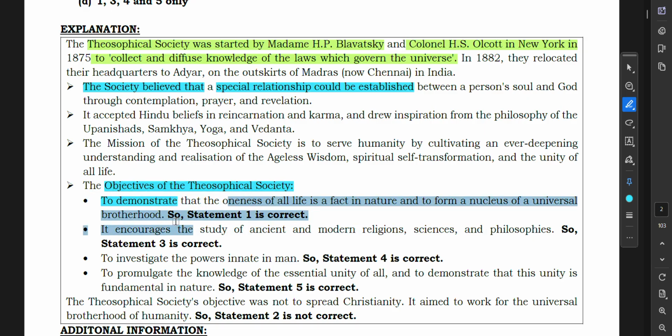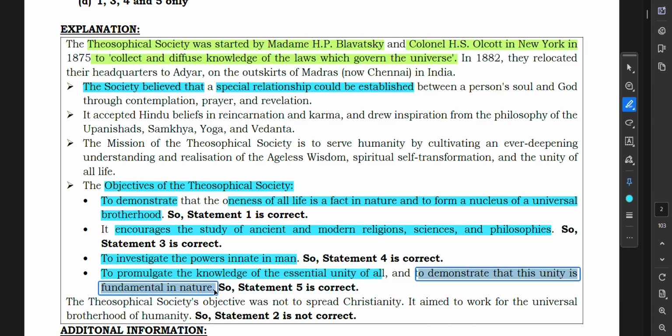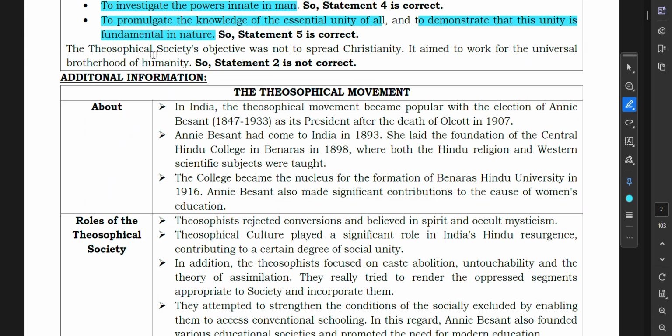So statement one is correct. Then it encourages the study of ancient and modern religions, sciences and philosophy. So statement 3 is correct. To investigate the powers innate in man, so statement 4 is correct. To promulgate the knowledge of the essential unity of all, and to demonstrate that this unity is fundamental in nature, so statement 5 is also correct. The Theosophical Society's objective was not to spread Christianity. It aimed to work for the universal brotherhood of humanity. So statement two is not correct.